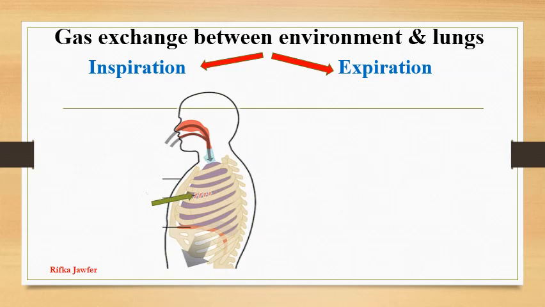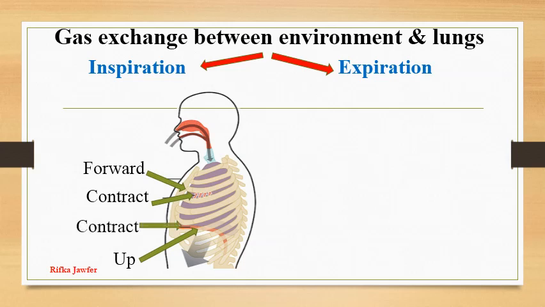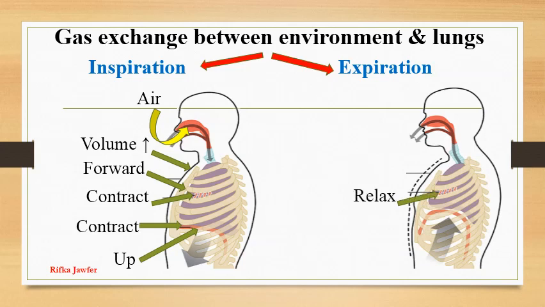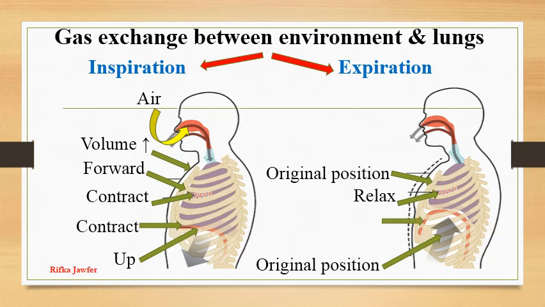During inspiration, intercostal muscles contract, ribs move up and the sternum moves forward, the diaphragm contracts to reduce the curvature, and the volume of the thoracic cavity increases. As a result, the volume of the lungs increases, and air enters into the lungs through the nose. During expiration, intercostal muscles relax, the sternum and the ribs move to the original position, the diaphragm relaxes and curves, and as a result, the volume of the lungs decreases, so that gas inside the lungs moves out.